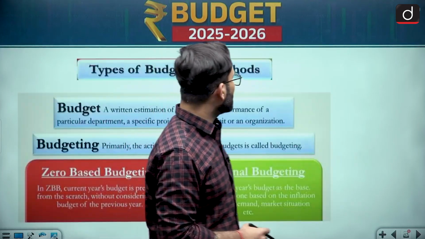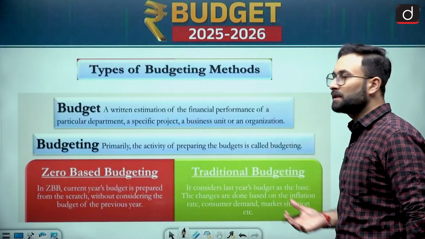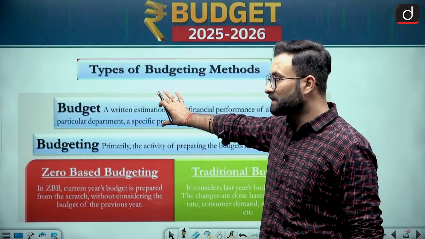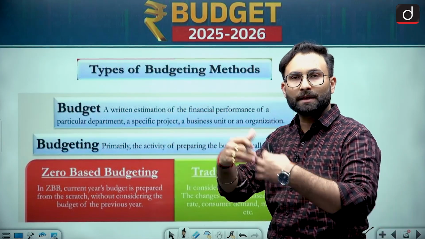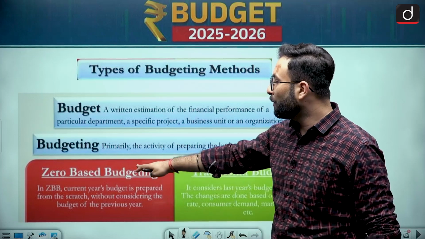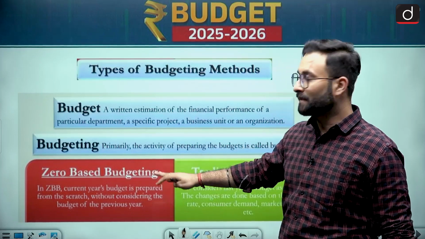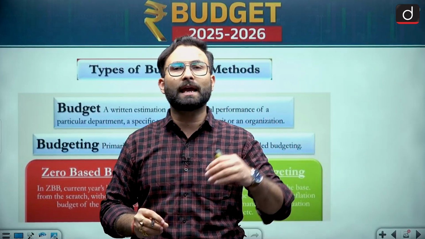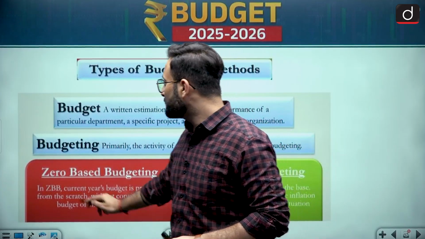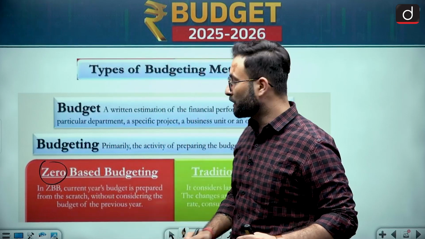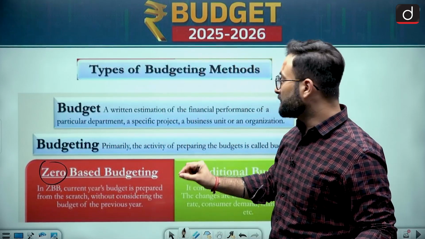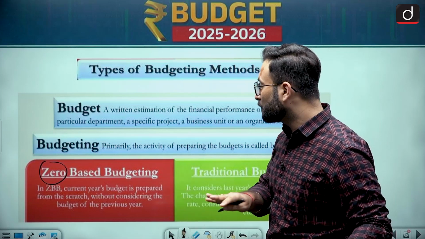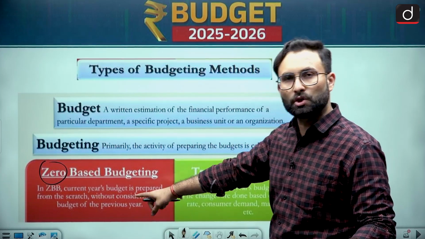Okay, coming to the next one, what are the different types of budgeting methods? So we have seen what is budget, we have seen what is budgeting. Preparing the budget is basically budgeting. Now zero based budgeting. Basically, if you are starting the budgeting process from scratch, not taking any kind of base year, in that case it is called zero based budgeting. So let's see, the current year's budget is prepared from scratch without considering the budget of the previous year, that is zero based budgeting.